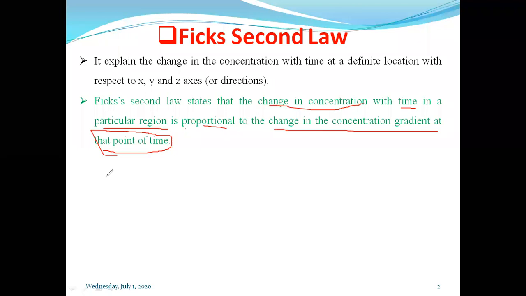Fick's second law states that we have to determine the change in concentration, but how? With respect to time. Not only with respect to time, the area, the region where we are going to measure the change in concentration with respect to time, this area also we have to consider. That means change in concentration we are measuring with respect to time and with respect to the area.